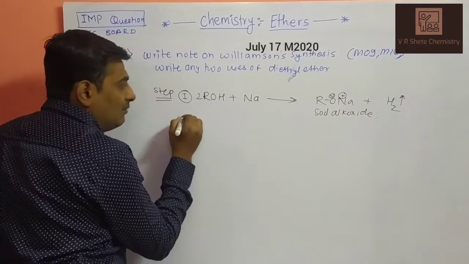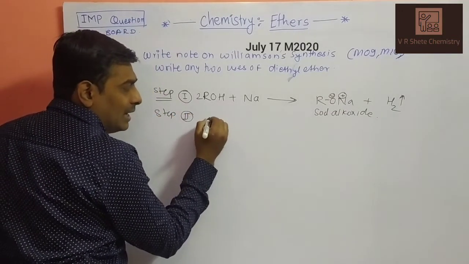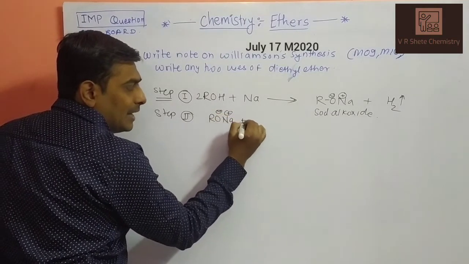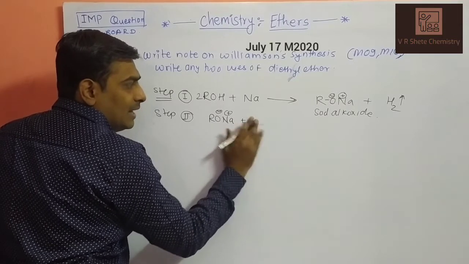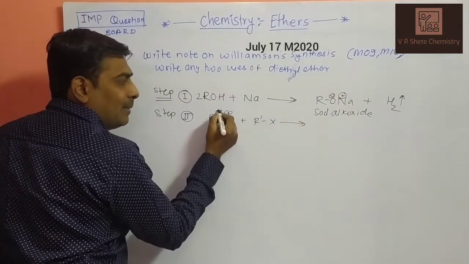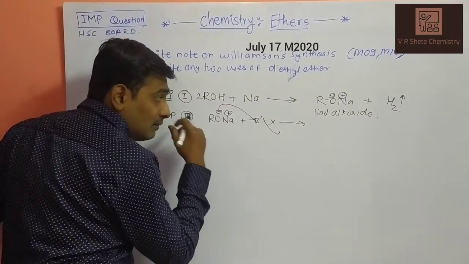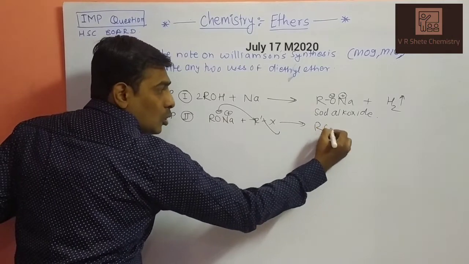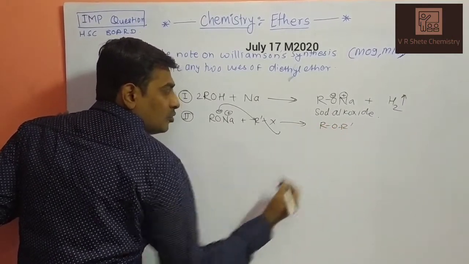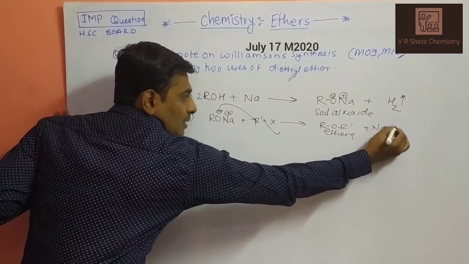That nucleophile attacks the alkyl halide in the second step, by a nucleophilic substitution reaction. We get ROR, which is your ether, and NaX is the byproduct.